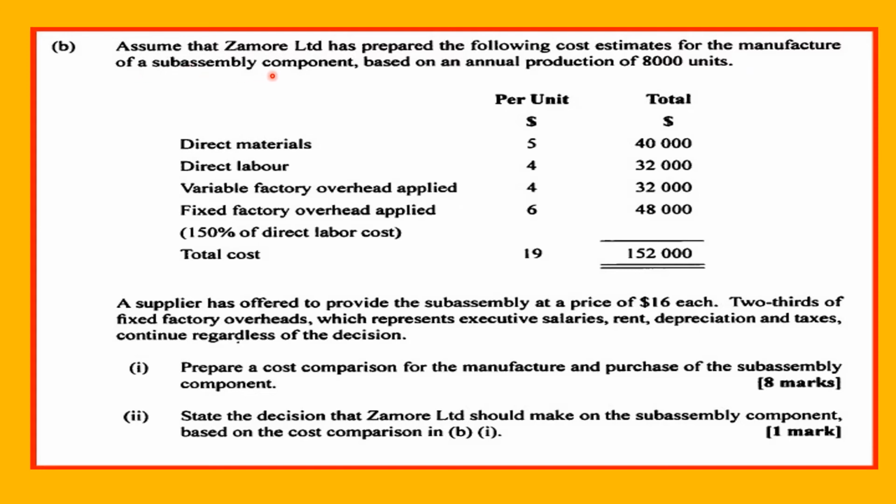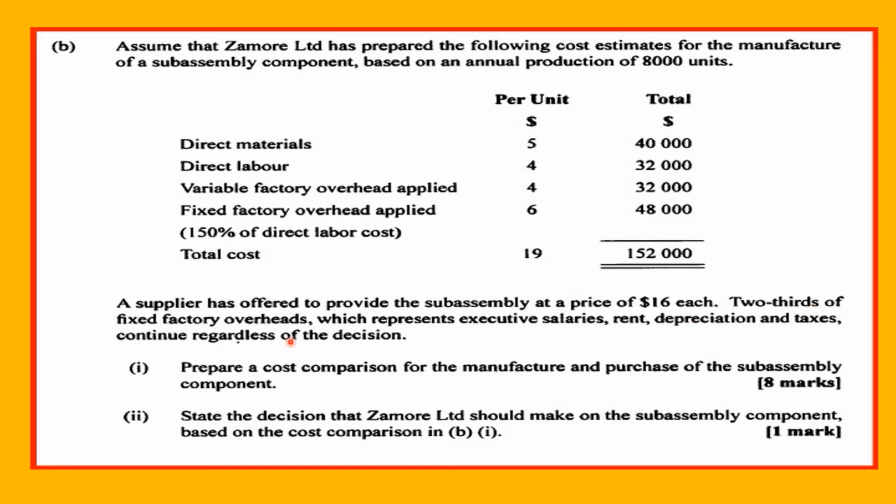Assume that Zamor Limited has prepared the following cost estimates for the manufacture of a sub-assembly component based on an annual production of 8,000 units. A supplier has offered to provide the sub-assembly at a price of $16 each.